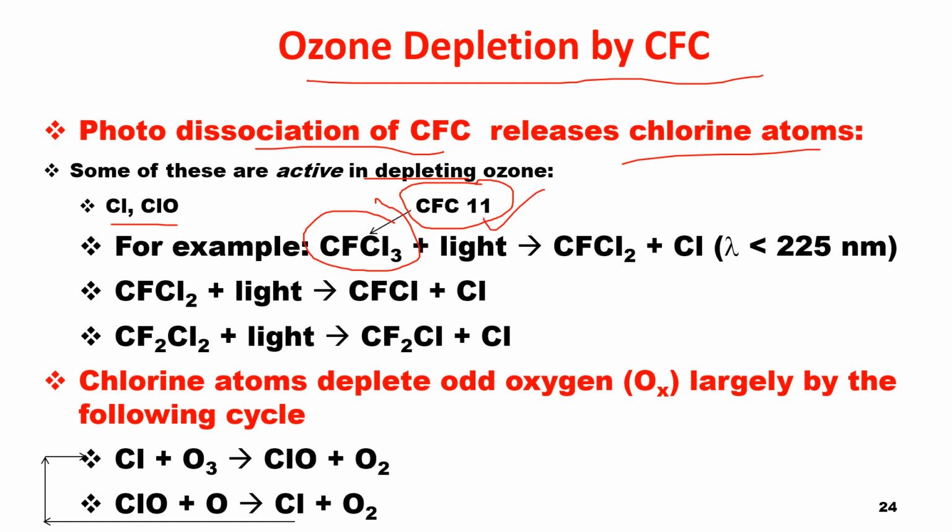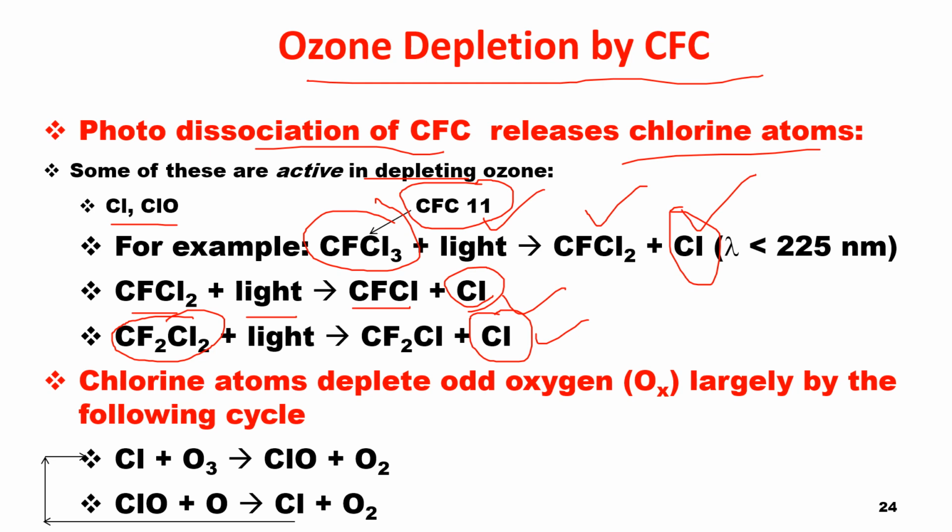It reacts with light, resulting in CFCl2 plus Cl. Then this CFCl2 formed by dissociation again reacts with light and forms CFCl and again Cl. So each time you can see the Cl is formed whenever dissociation of any CFC compound takes place. Again CF2Cl2 in the presence of sunlight again forms Cl.